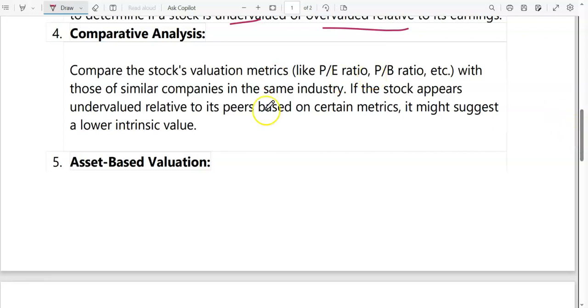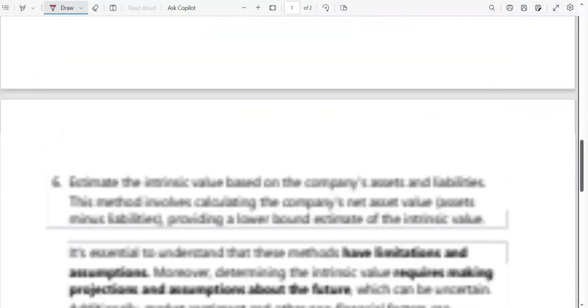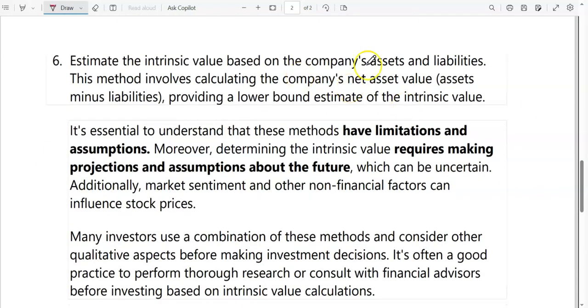Next thing is asset based valuation. Now this is something we can find out on the basis of books of accounts. So here we will find out the company's assets and liabilities. Then we will do asset minus liability. That will be the net asset. So the net asset divided by the number of shares will be considered as the intrinsic value per share.